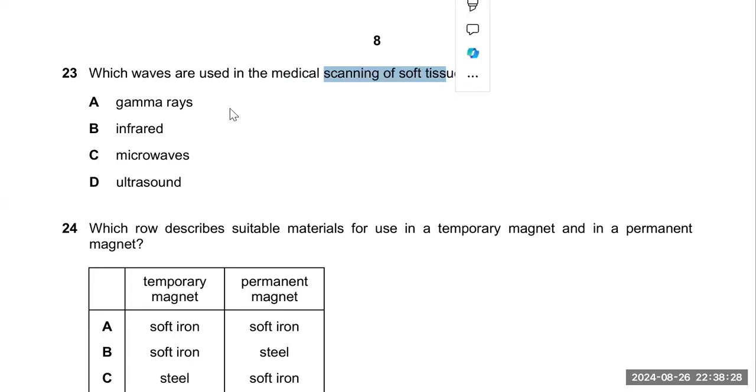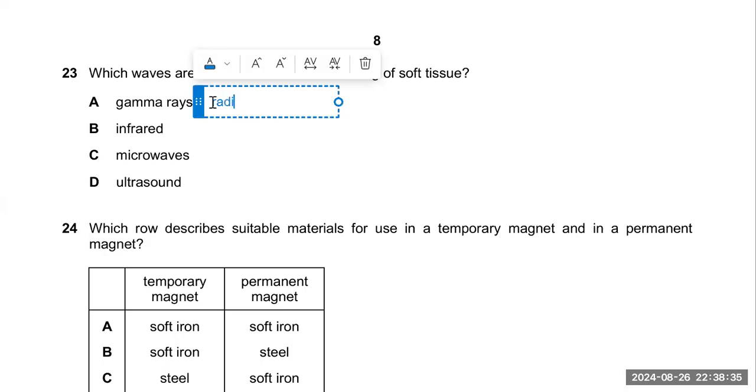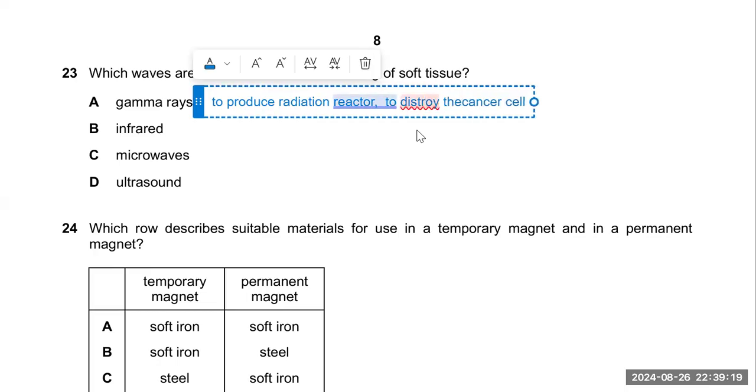Okay, gamma rays are mostly used in radioactive power plants, to produce radiations in reactors. Another use of gamma radiation, I think, is mostly to destroy the cancer cells of the body.